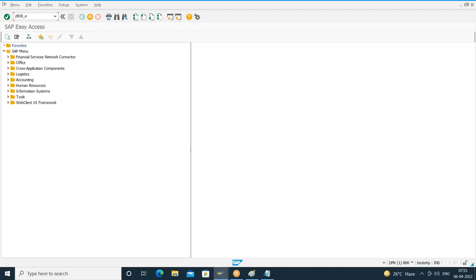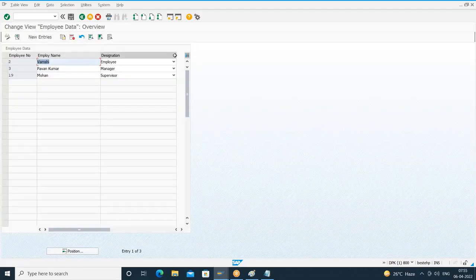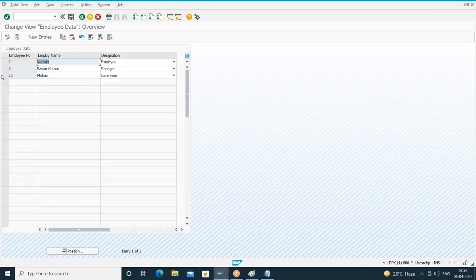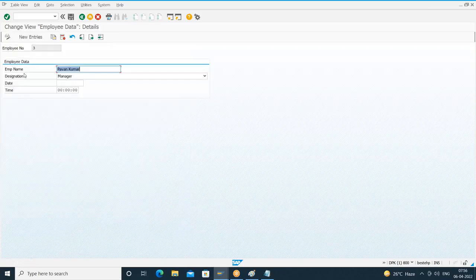Z830_E. It will not show that additional fields in the single screen. Sorry, it will not show that in the overview screen. Now if I click on new entries, it will show it here. Date and time. Here also, if you want, you have to select this and click on what? Details. Click on details, it will show that.